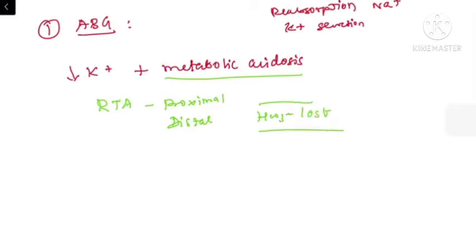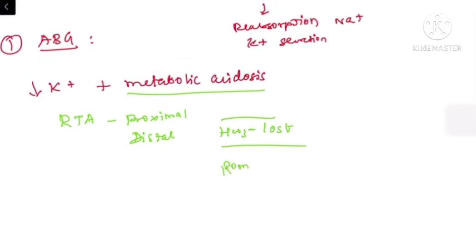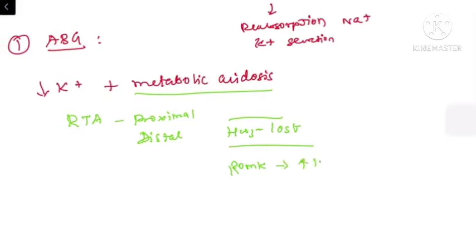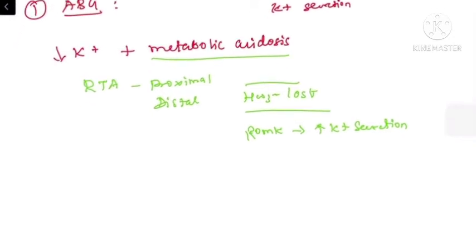This bicarbonate is negative in charge, which is impermeable for reabsorption. So to compensate for the negative charge in the lumen, the ROMK channels will be overactive. This will lead to excessive potassium secretion. So these patients will have hypokalemia associated with metabolic acidosis. So always keep in mind the possibility of metabolic acidosis in these patients.